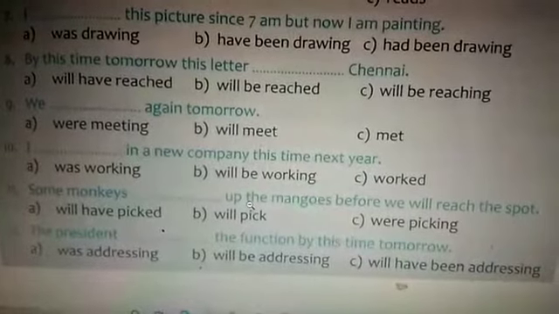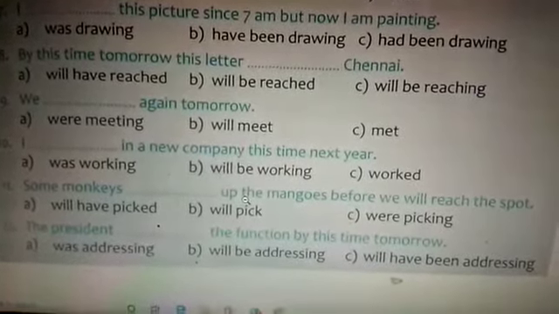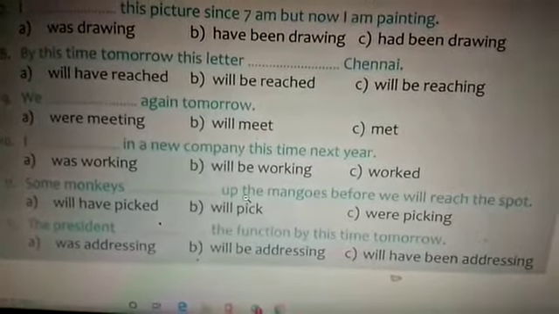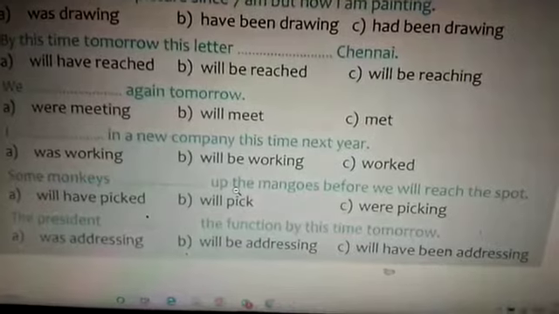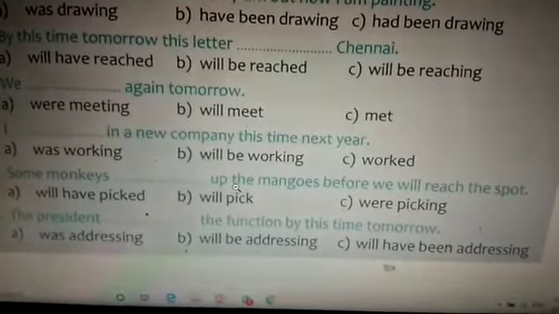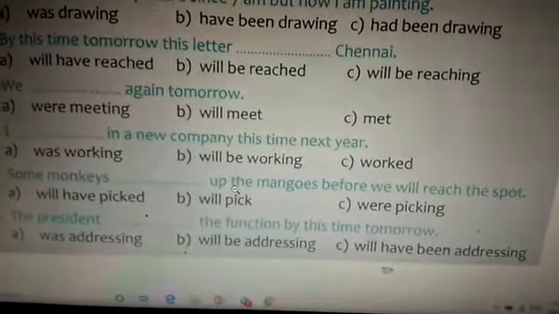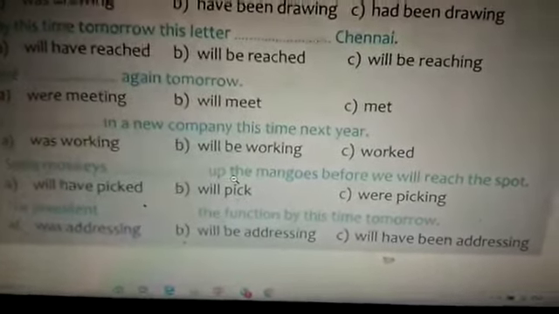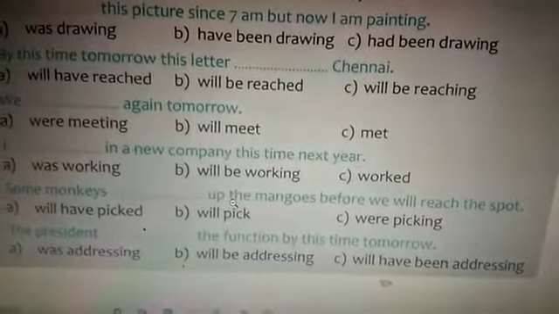11th one, some monkeys will have picked. That is option A. Some monkeys will have picked up the mangoes before we reach the spot. Then coming to the last one, the president will be addressing. Option B. The president will be addressing the function by this time tomorrow.